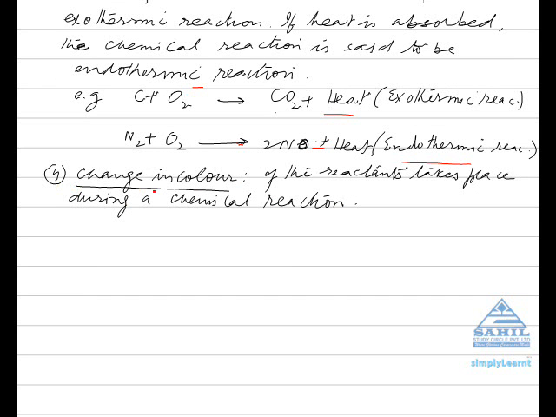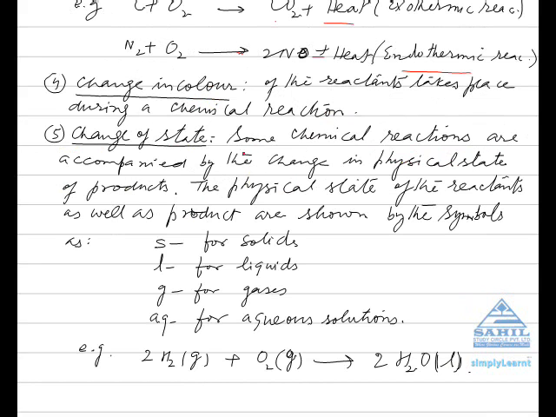Number 4. Change in color of the reactants takes place during a chemical reaction. Number 5. Change of state. Some chemical reactions are accompanied by a change in the physical state of products. The physical state of reactants as well as products is shown by the symbols S for solids, L for liquids, G for gases, and AQ for aqueous solution, that is, solutions prepared in water. For example, 2H2(g), here g stands for gas, hydrogen is a gas, plus O2, oxygen is a gas, with the formation of a water molecule, which is a liquid.